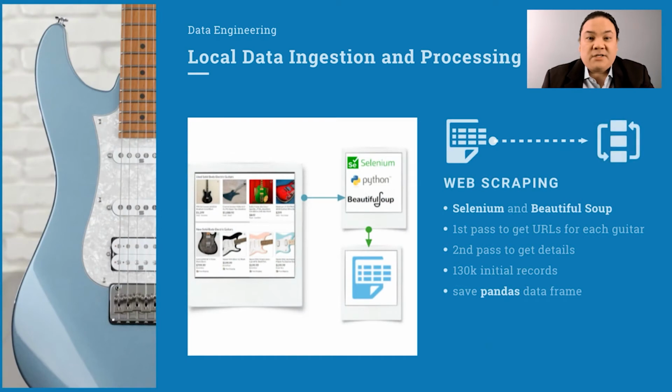So let's take a closer look at data ingestion. For this part, I used Selenium and Beautiful Soup to scrape the initial 130,000 guitar listings. This is what is used for building the initial model. And to avoid getting flagged or blocked by Reverb, I scraped and exported files in batches, which I later combined.